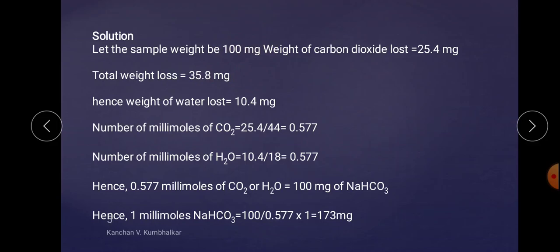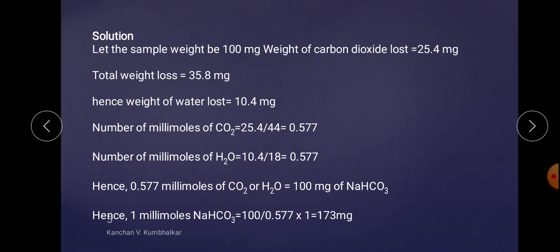Means when you are taking 100 milligram of sodium bicarbonate, then this much amount of millimoles of CO2 and this much amount of millimoles of H2O has been ejected during the decomposition.